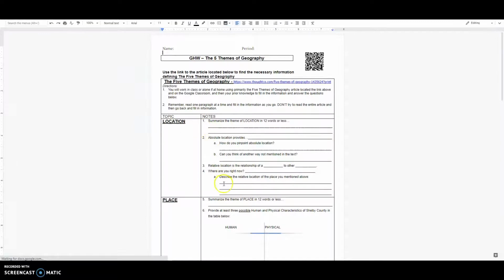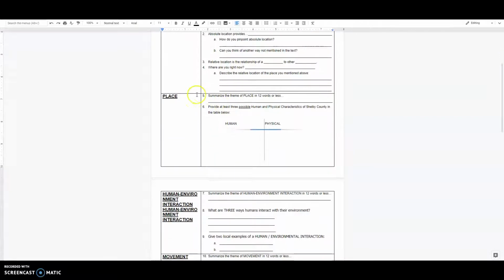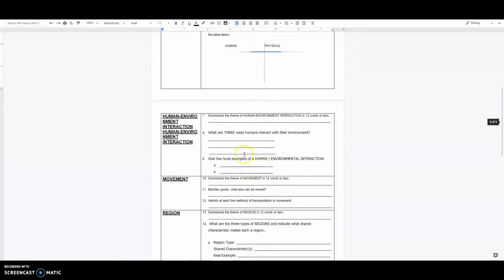We went through location together as a group yesterday. As you go through place, and place is what describes the human and physical characteristics of a location. Human characteristics could be the language spoken in an area or the religion practiced. Physical would be the types of grasses, trees, and so on, or animals in a place. And then HEI is the way humans modify their environment to live. I don't know why that's been doubled up. I'll take care of that now.